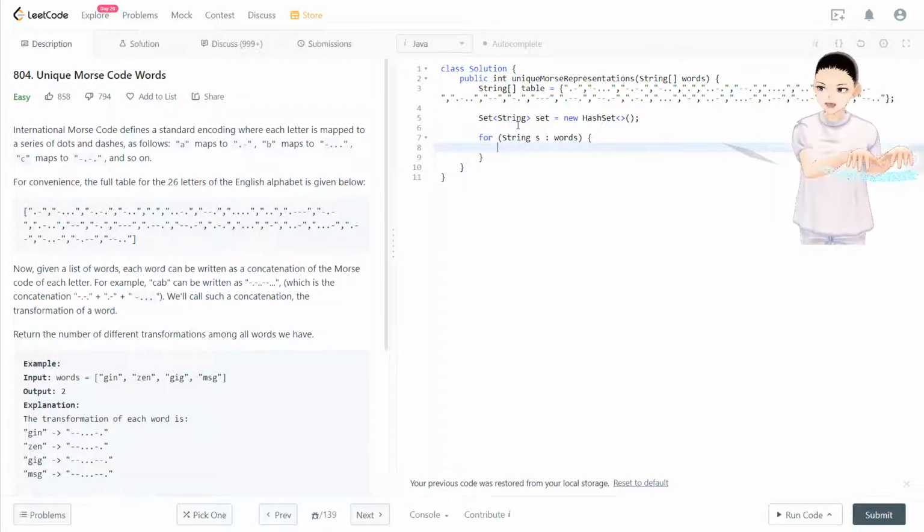Now we need to create a new translation, so we can use a string builder to capture the translation. We have an individual string right now, but we need to loop through every single character in it.